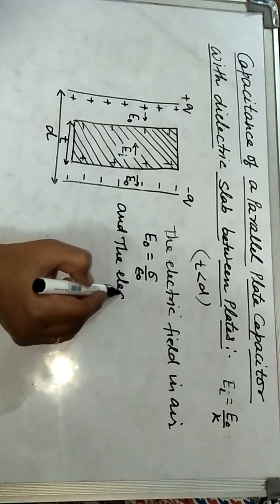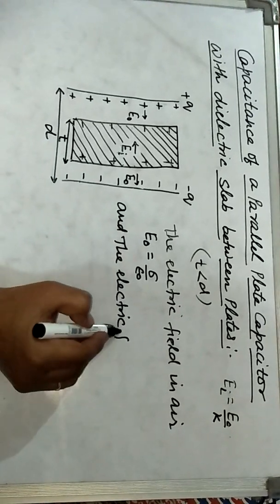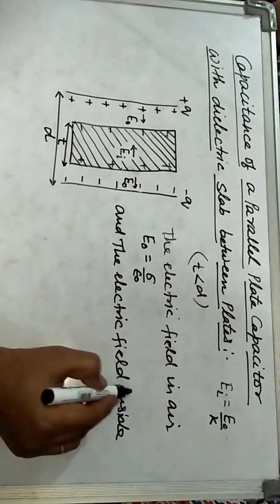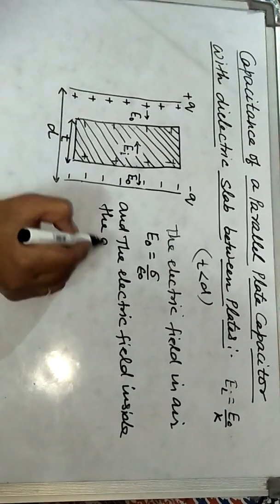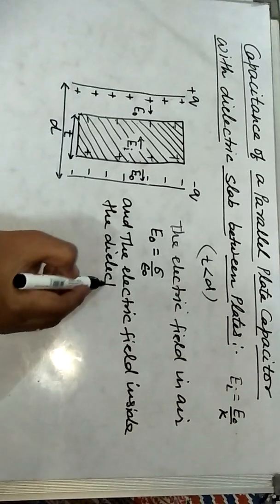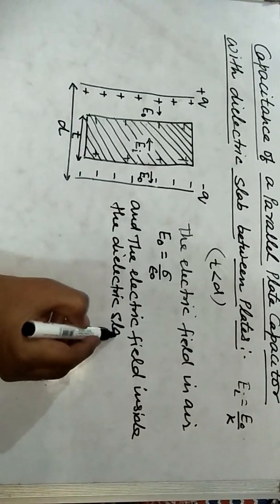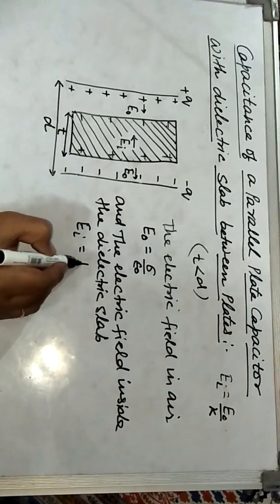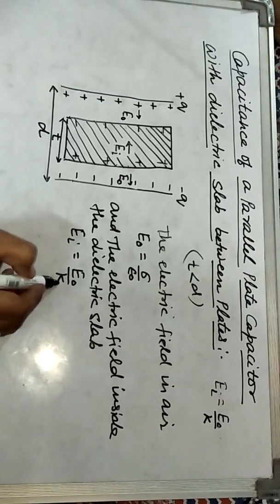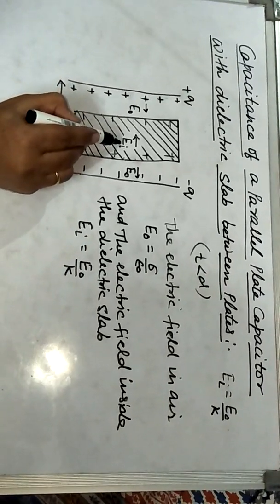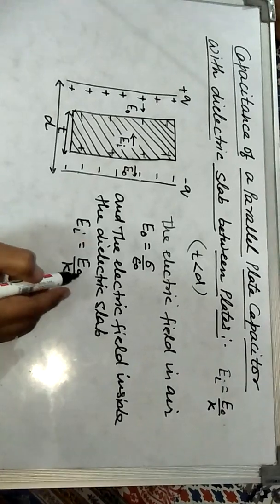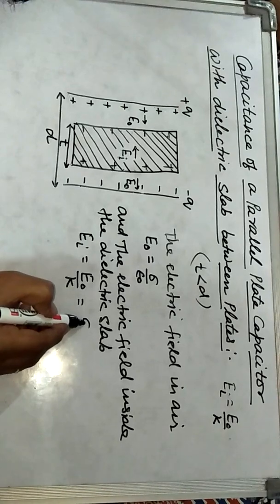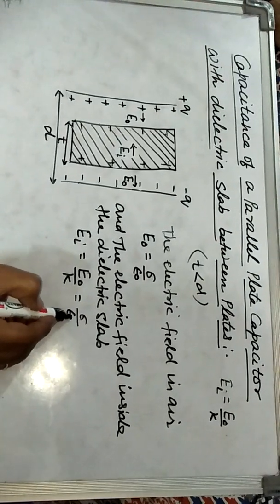the electric field inside the dielectric slab, which is E I, becomes E naught by K. It means inside the dielectric slab the electric field is reduced by the factor 1 by K. So now E naught is sigma upon epsilon naught, so we can write here sigma upon epsilon naught K.